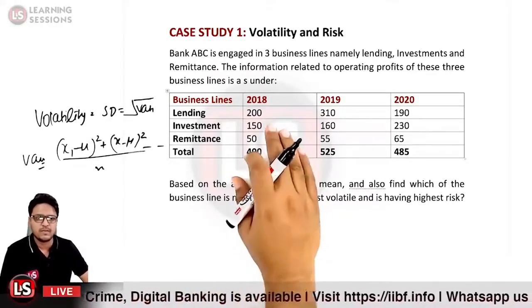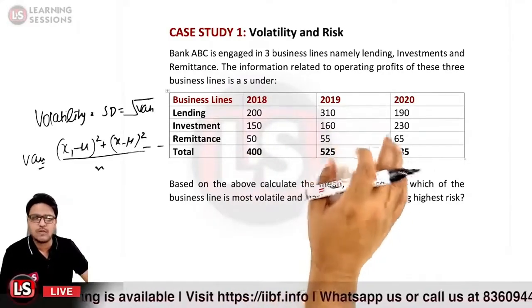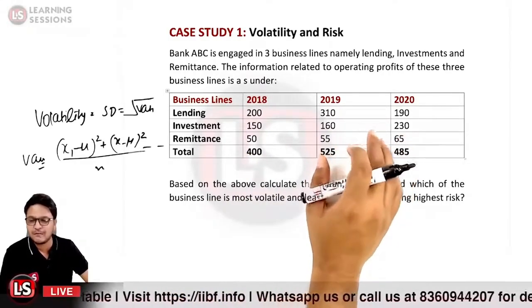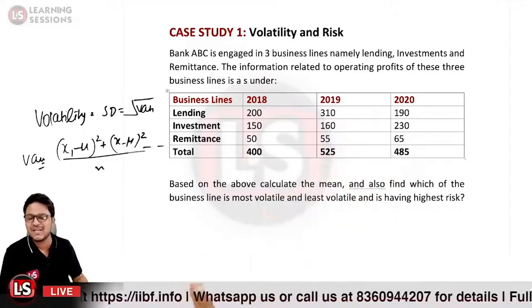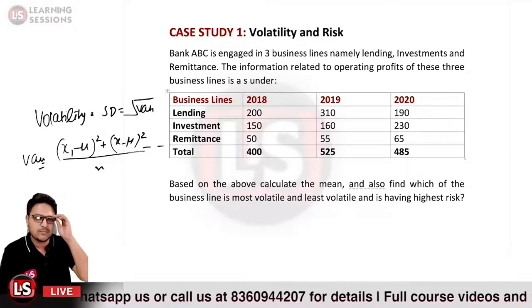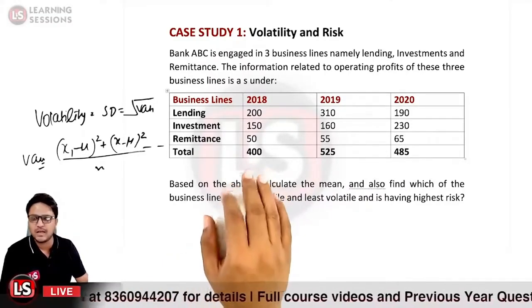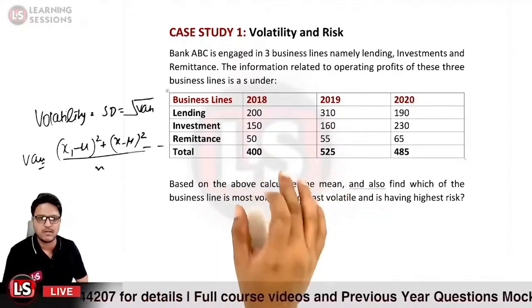We are provided with the different operating profits over the years for the 3 business lines over there. So we will be calculating the mean value first of all. Now we are provided with the data in a horizontal format.